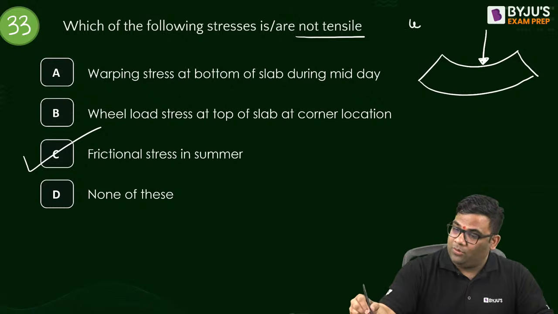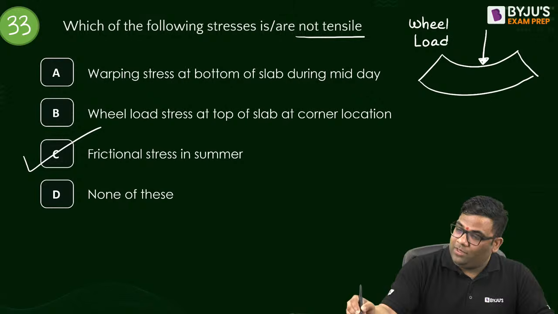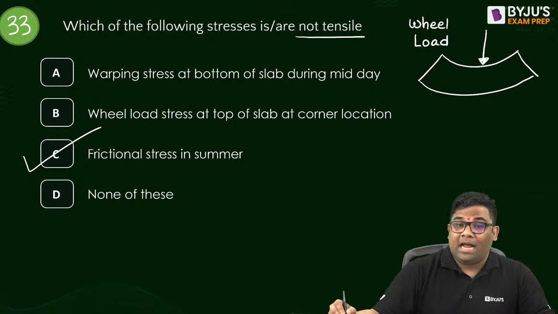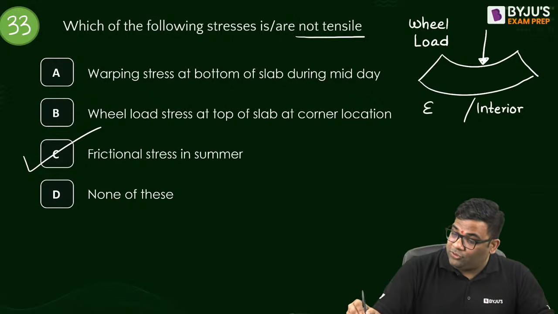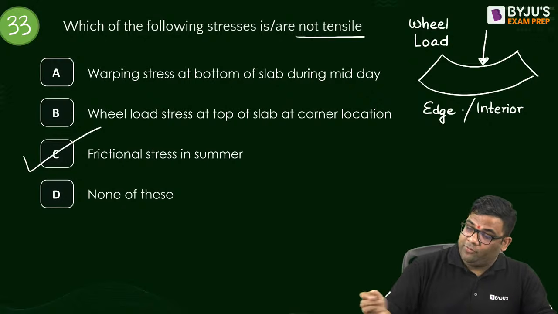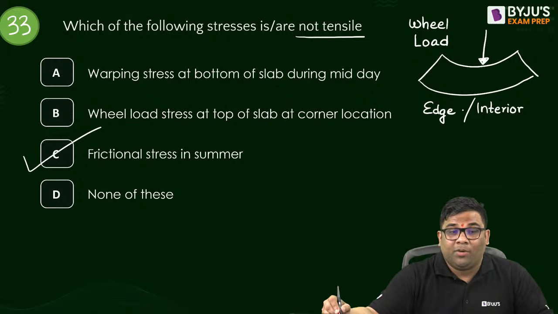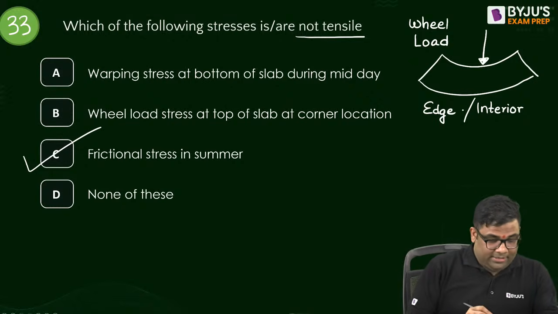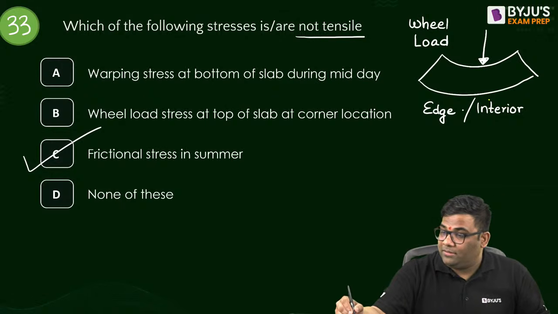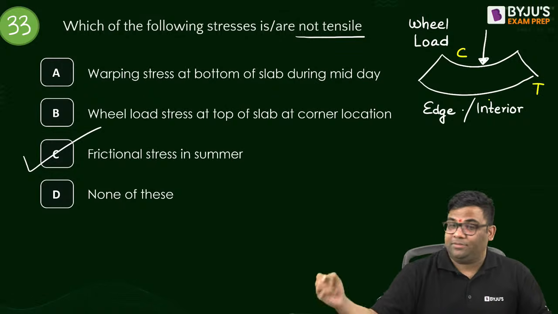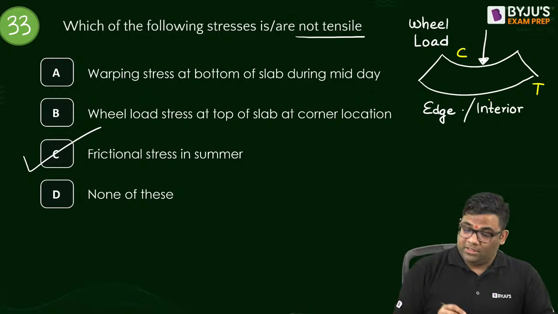So at top what you can see is compression, and at bottom we can see tension. So compression, tension. Easy.